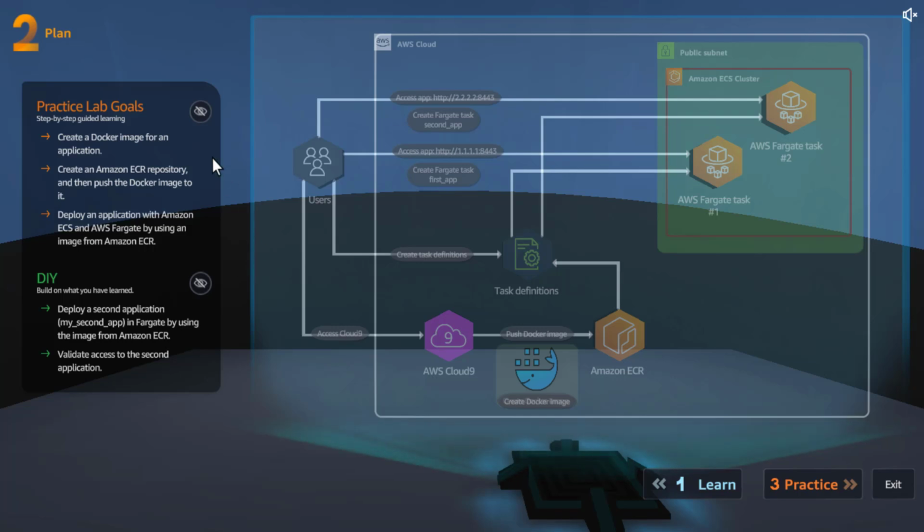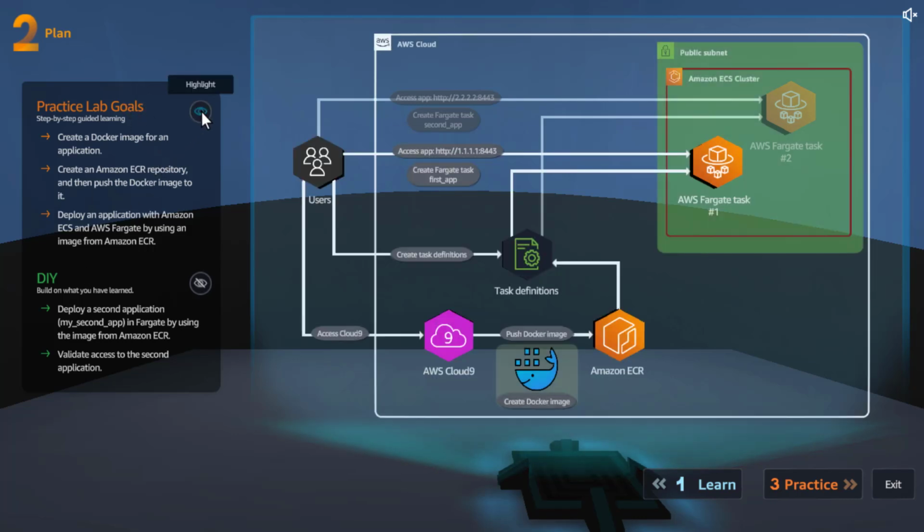So we have practice lab goals and DIY. Let's look at the practice lab goals. We will create a Docker image for an application. So the bottom part is what we are going to do. We are going to create a Docker image. Then we will create an Amazon ECR repository to store this Docker image. Then we will deploy an application with Amazon ECS and AWS Fargate by using the image from ECR. So this is how it is going to work.